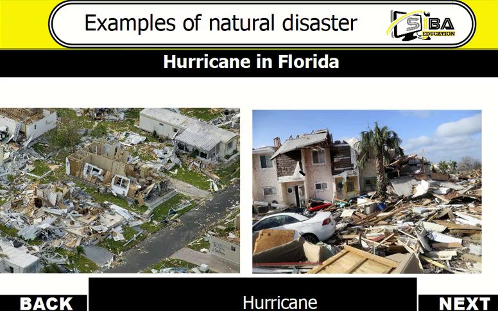And then we have hurricane. This happened in Florida. And hurricane is a strong or a violent storm of wind. If you take a look at the picture, you could see that all the houses have been destroyed by the hurricane. When it happens, in fact, it causes a great destruction. Look at the condition of this house in particular. See that it's not easy. So a hurricane is also an example of a natural disaster.